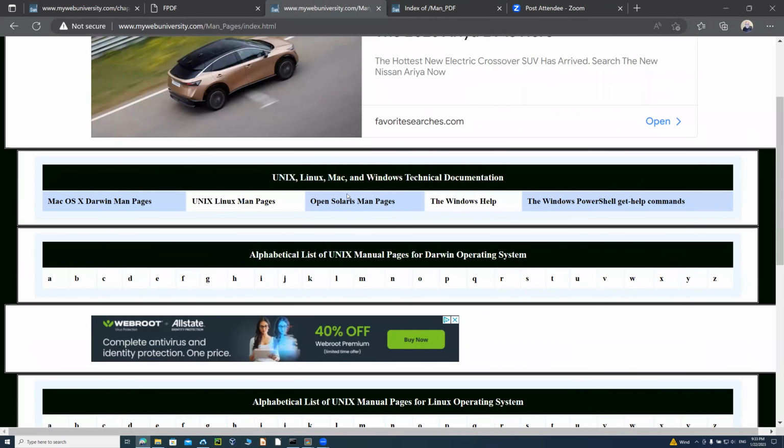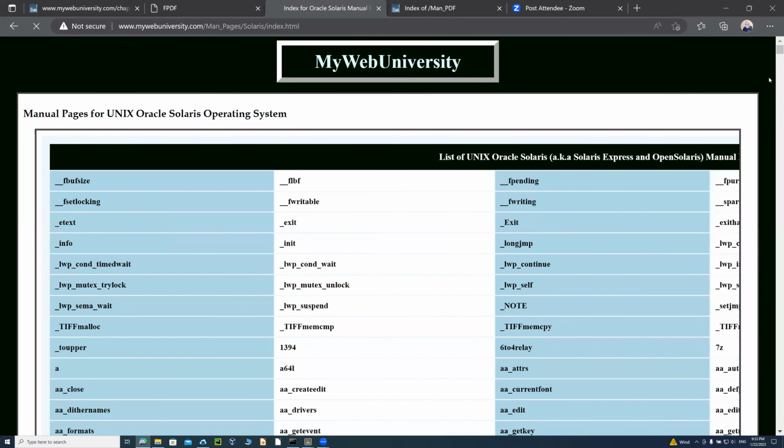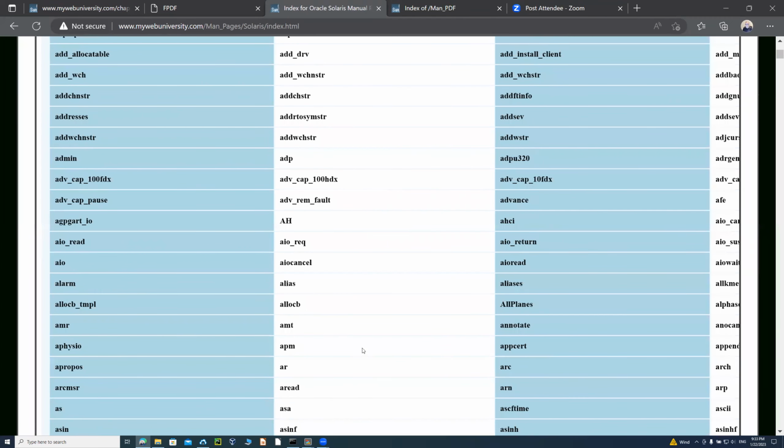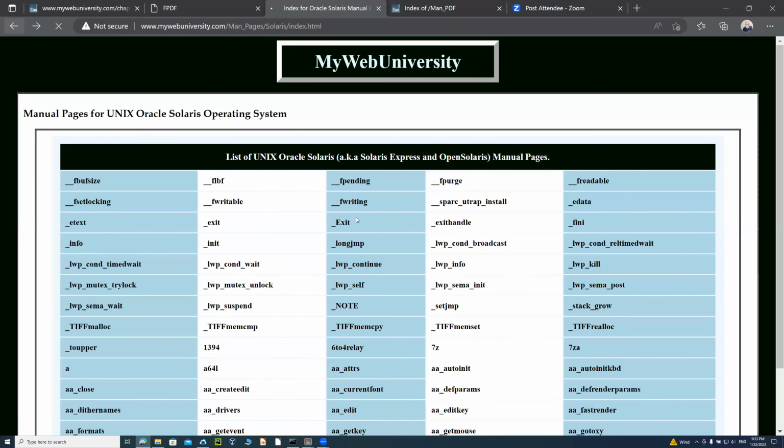As you click on one of them, you get a list of files and directories and man pages for them. And you can see this list goes on and on, like 13,000 just for the Solaris commands. So if you look for the archive ar command, you can see that it is there. And as you can see, the list of commands for all of these are in HTML version.